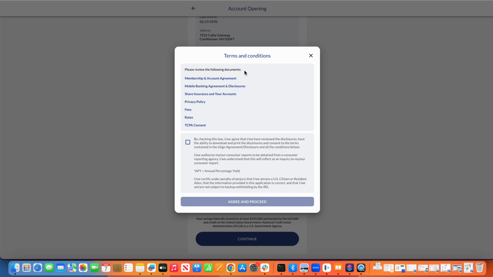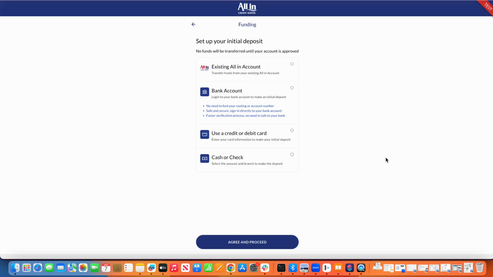So again, this is our preferred method to keep this paperless and allow for us to catalog all of these details into a compliance report that we will send to you that basically provides you with date, time, and IP stamp of where they've agreed to these disclosures, thus covering you from a regulatory perspective. Once they've accepted their disclosures, we'll take them to the funding screen.